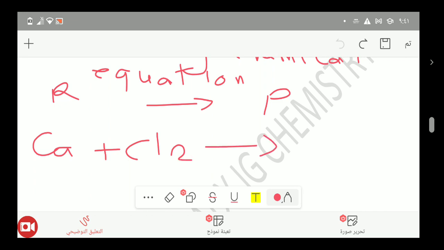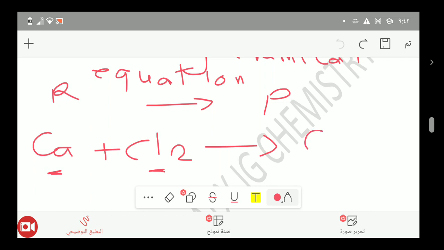as you see we have here 1 atom of calcium, and we have 2 atoms of chlorine. So will a calcium atom need 1 chlorine or 2 chlorine atoms?